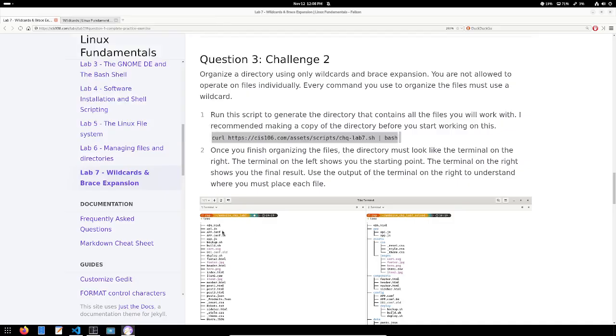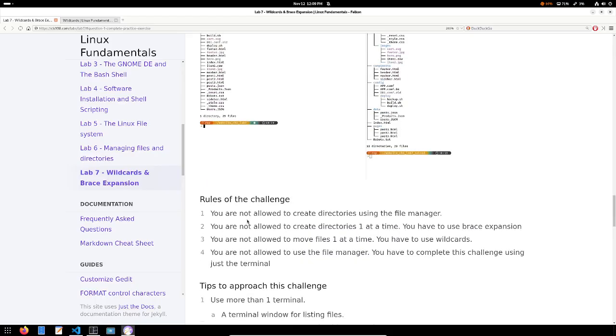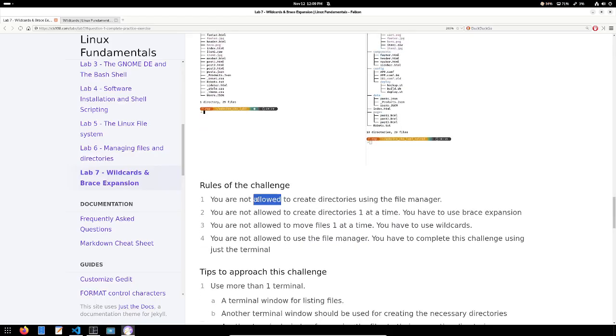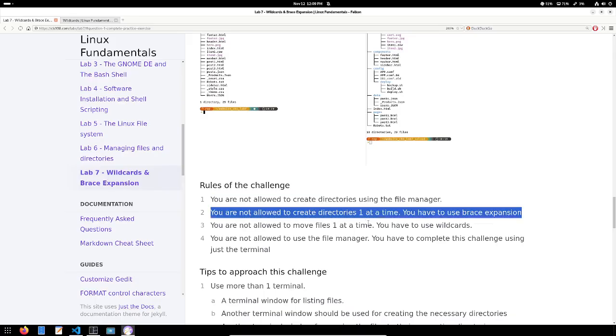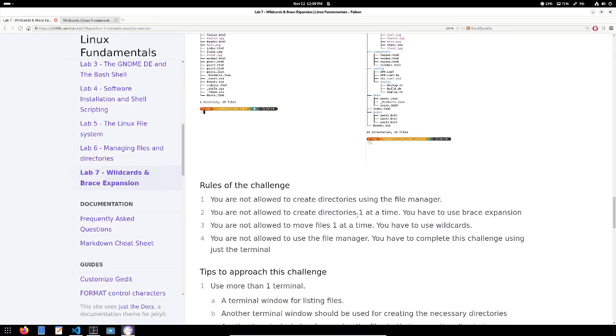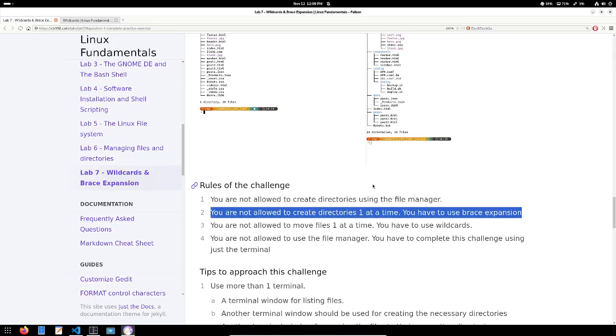And that's going to give you the folder called website ch1 lab 7. Now, what are the rules for this challenge? You're not allowed to create directories using the file manager. As a matter of fact, you're not allowed to use the file manager, period. You're not allowed to create one directory at a time. It defeats the point of learning brace expansion. You must learn how to operate with multiple files simultaneously. So you have to use brace expansion to create the directory structure.